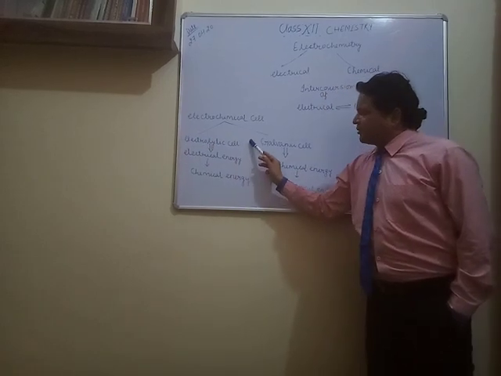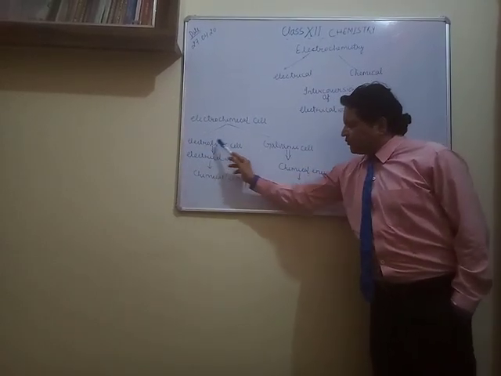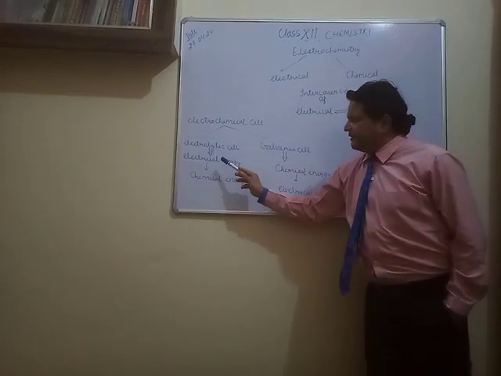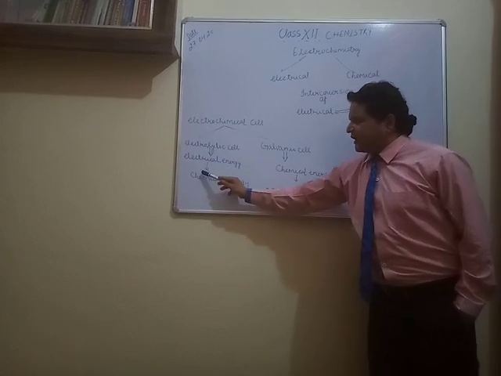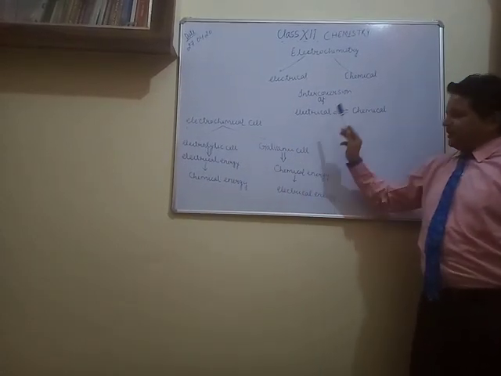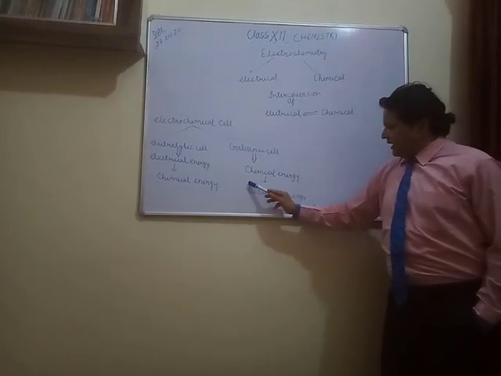Electrolytic cells are those cells in which electrical energy converts into chemical energy, and the galvanic cells are those cells which convert the chemical energy into electrical energy.